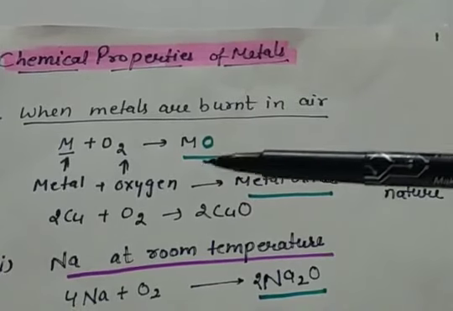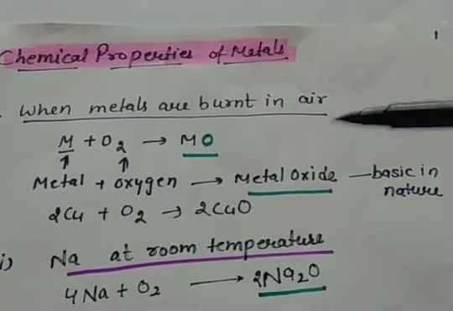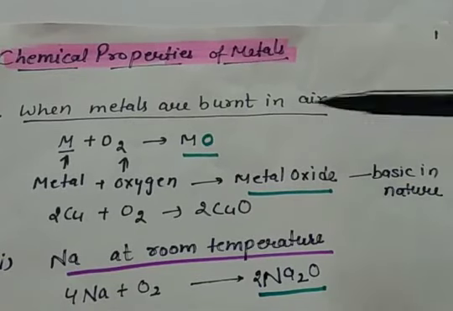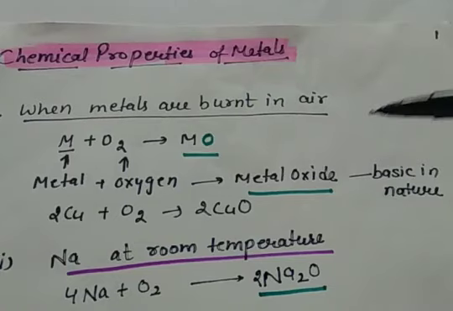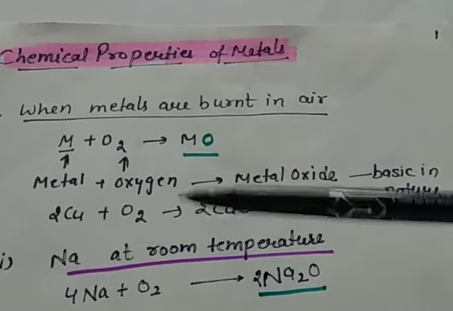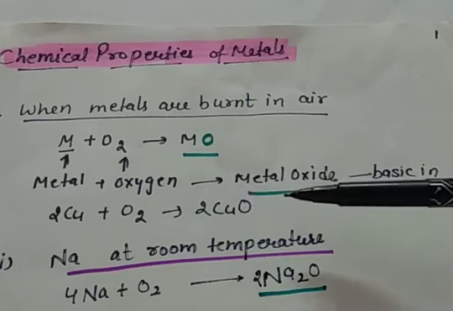Because by losing electrons, metals get oxidized and hence metal oxides are formed. These metal oxides are generally basic in nature. I'll tell you in detail why they are generally basic in nature. One example we can take is when copper reacts with oxygen, it forms copper oxide.